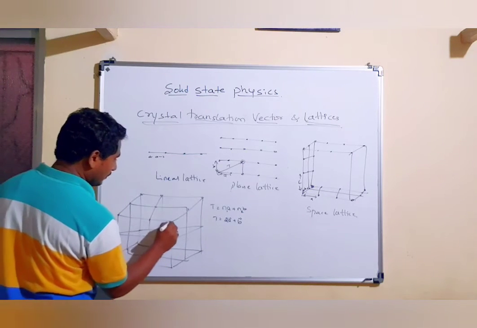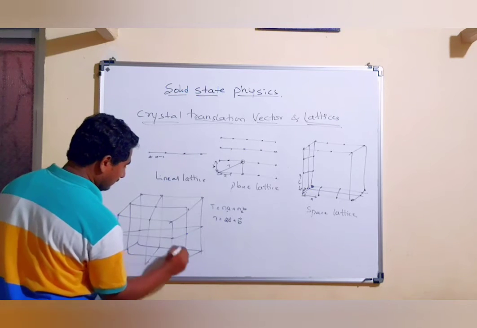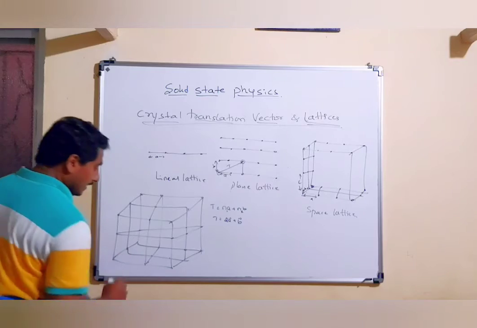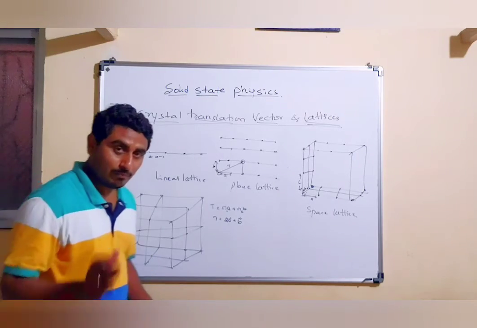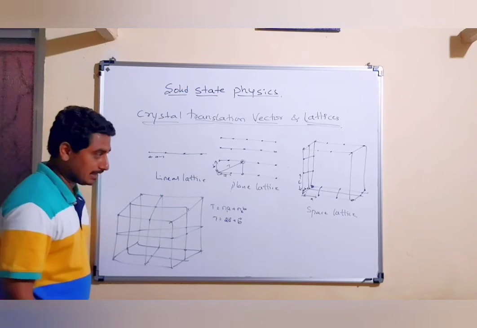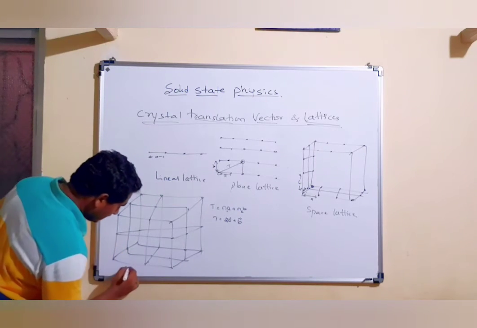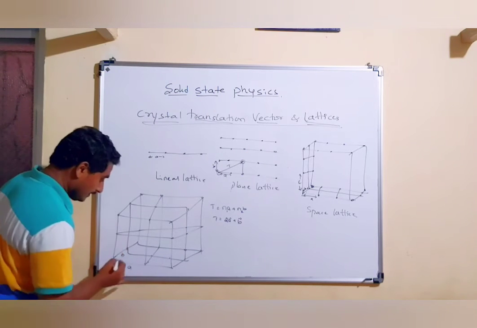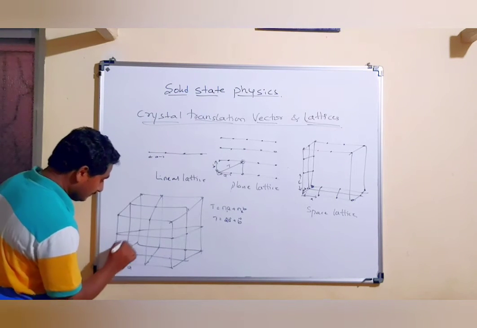These are the lattice points, and I am only indicating some of the lattice points. Now if I want to find the position of any lattice point in a space lattice, this distance is a, this translation vector is b, and this is c.